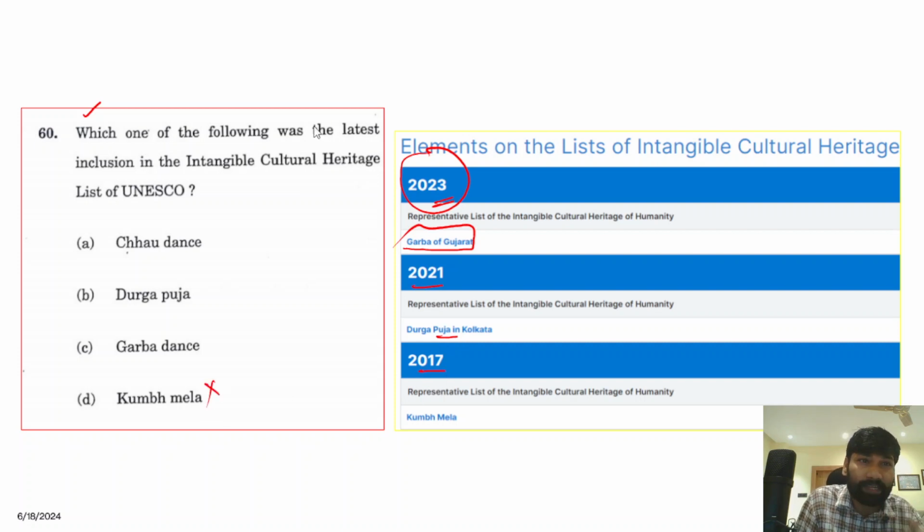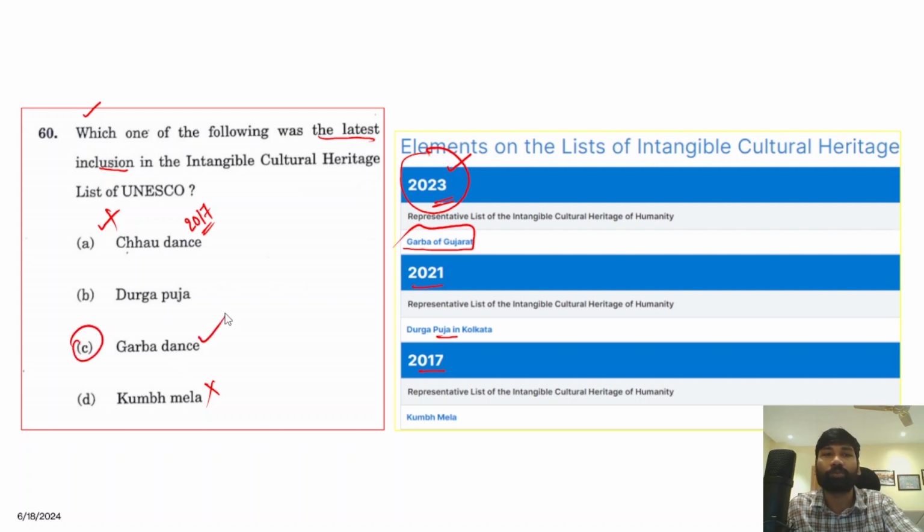Chau dance was also included, but way back, I think around 2017 or before, right? So the recent inclusion being the Garba dance of Gujarat, the correct answer for this question is option C, because it was included in 2023.